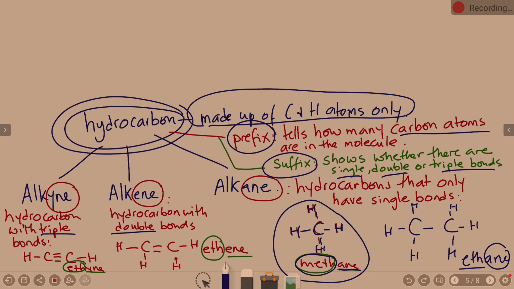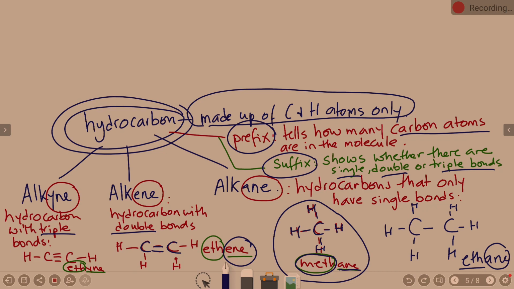I still look at a prefix and a suffix. Eth tells me that there are 2 carbons. So I start off drawing the 2 carbons, but now I have a double bond between them, a double bond because this name has an ene. Then after that, I put the hydrogens.